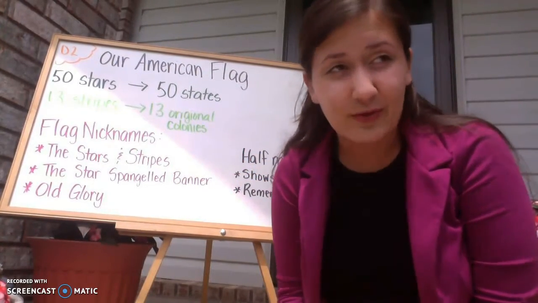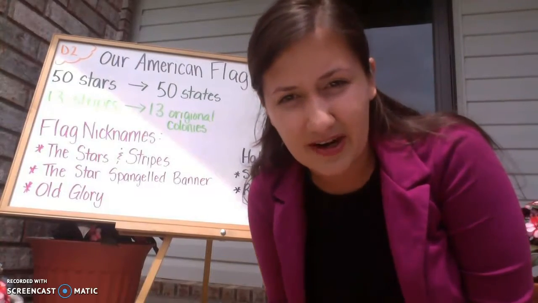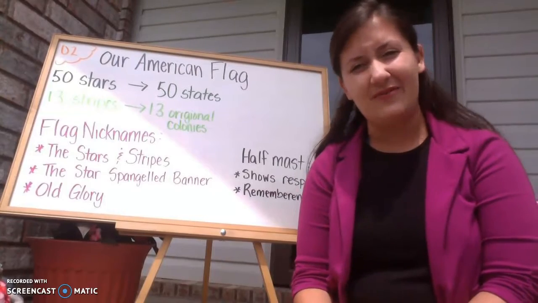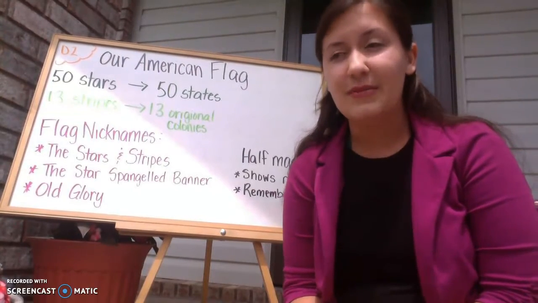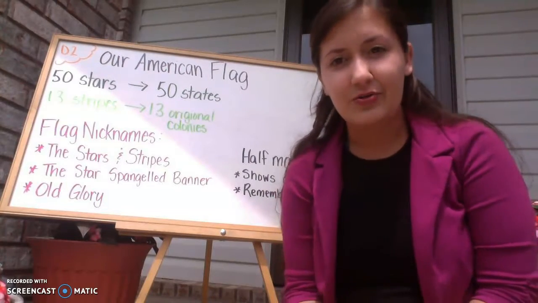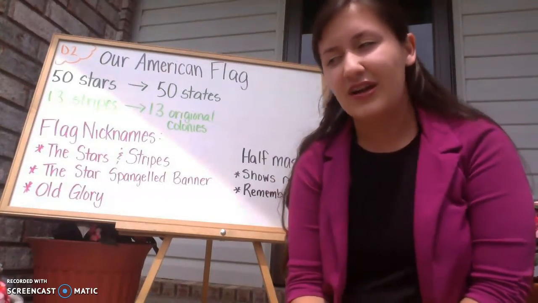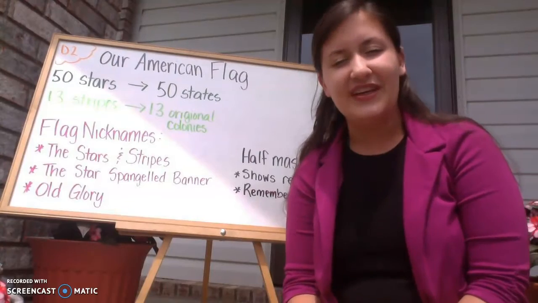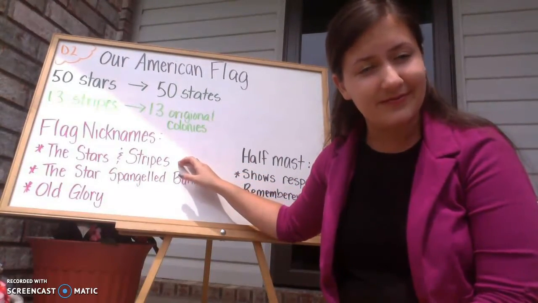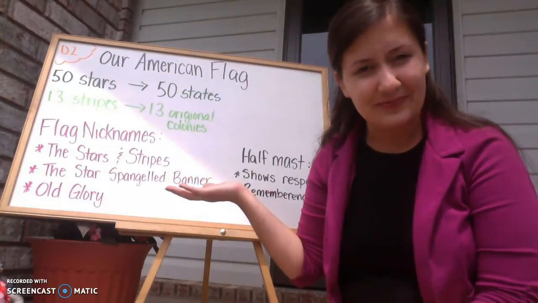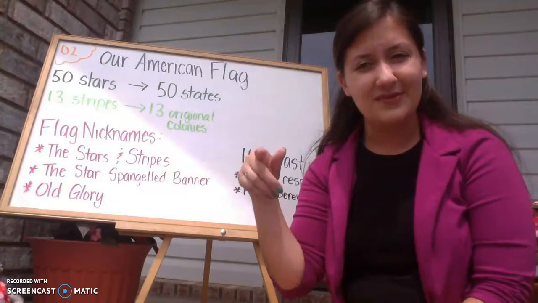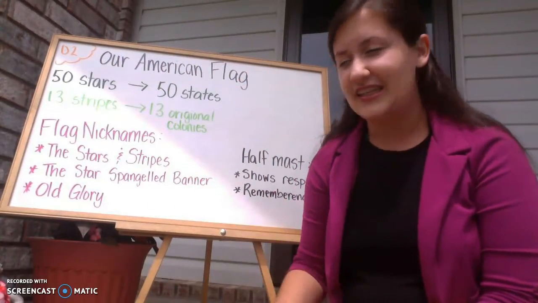Now, our flag, we know it as the flag for the United States of America, but it also has some nicknames. Just like you might have a nickname for one of your pets, or maybe one of your grandparents calls you by a nickname, or you might have a nickname for one of your siblings even, but our flag has nicknames too. Some of the nicknames that our flag has is the Stars and Stripes. How do you think it got that nickname? Probably by somebody looking and saying, oh look, lots of stars and lots of stripes. Stars and Stripes, so that's a nickname.